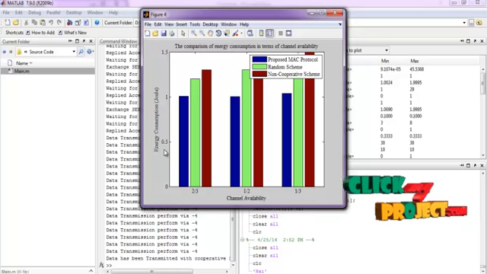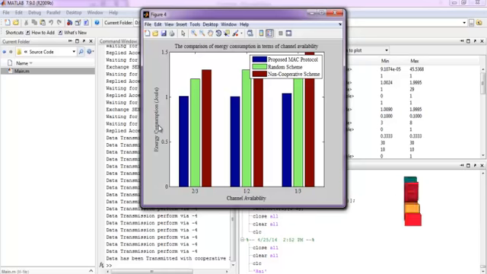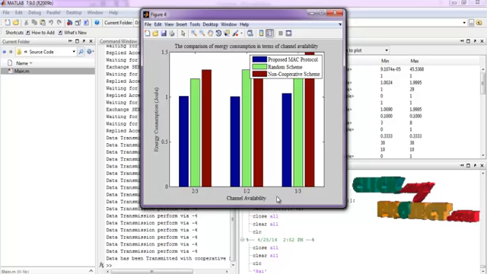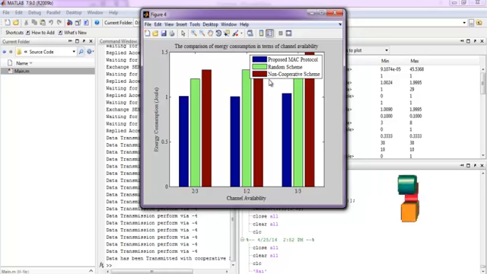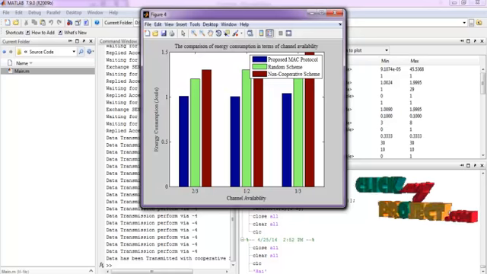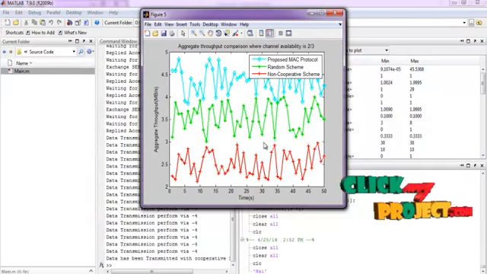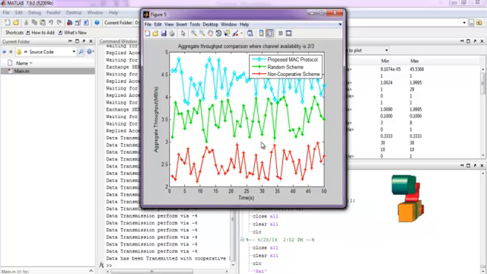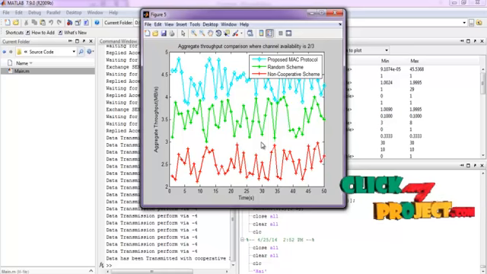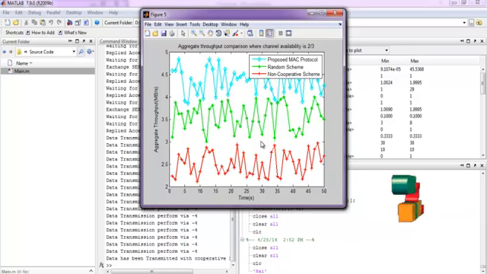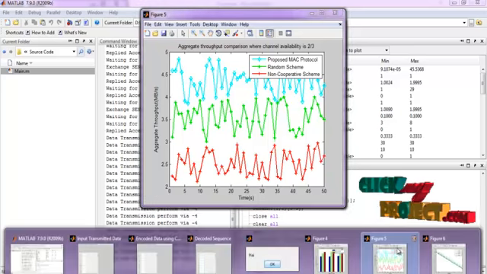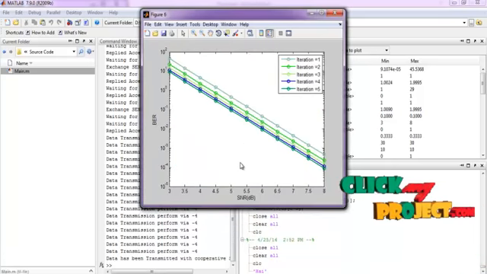Here energy consumption has been estimated by varying the channel availability. Our proposed system is compared with the existing system, and this is the aggregate throughput performance compared between our existing and proposed system by varying the time.